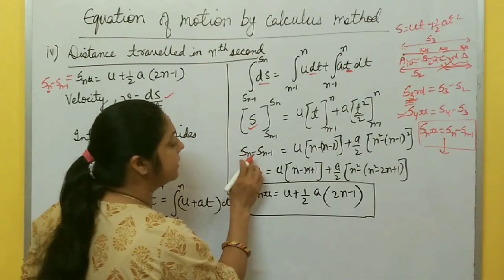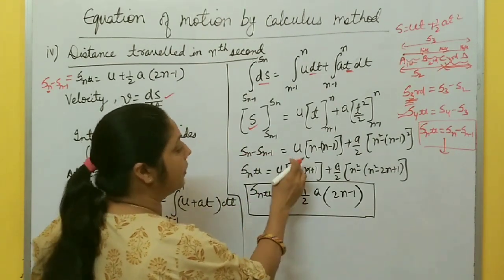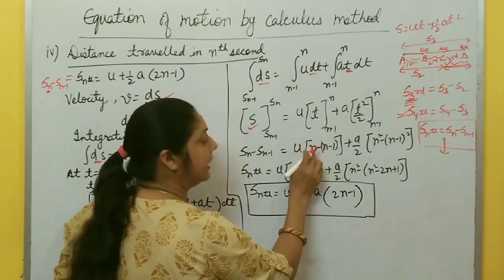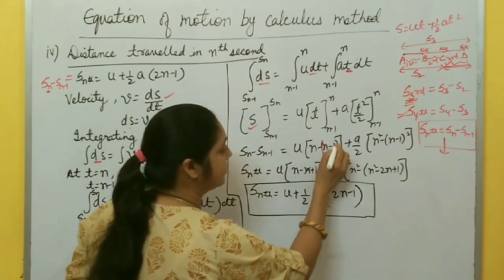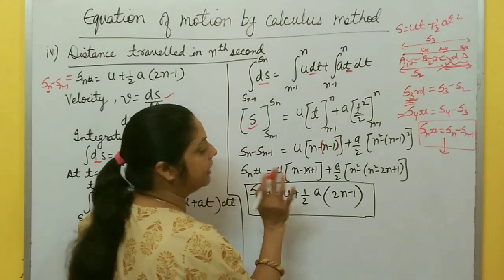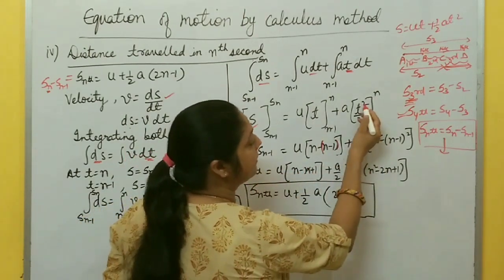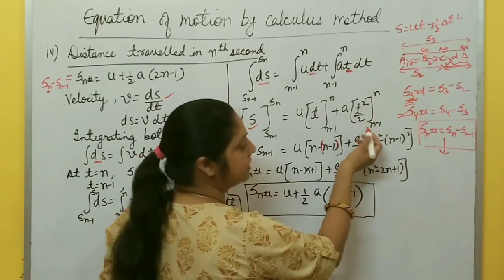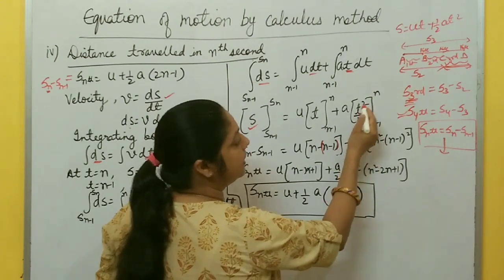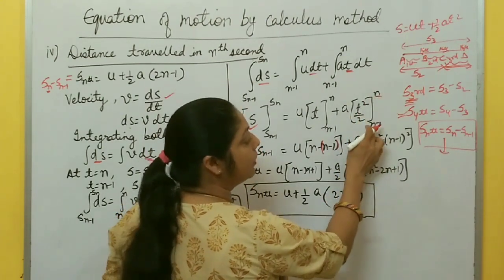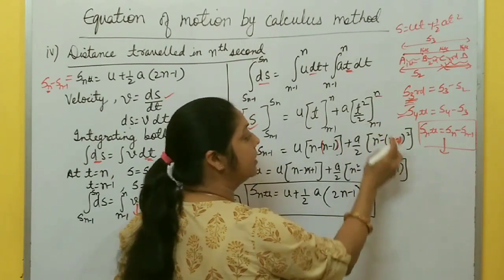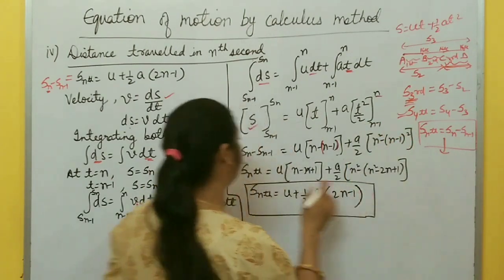So this becomes Sn minus Sn minus 1 equal to u, upper limit is n minus lower limit n minus 1. You write n minus 1 in brackets, plus a by 2, 2 is constant, take it outside, a by 2, t square, upper limit is n, so n square, minus lower limit n minus 1, so n minus 1 whole square.